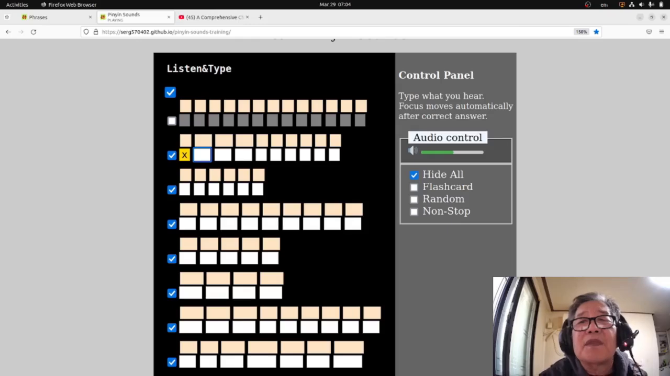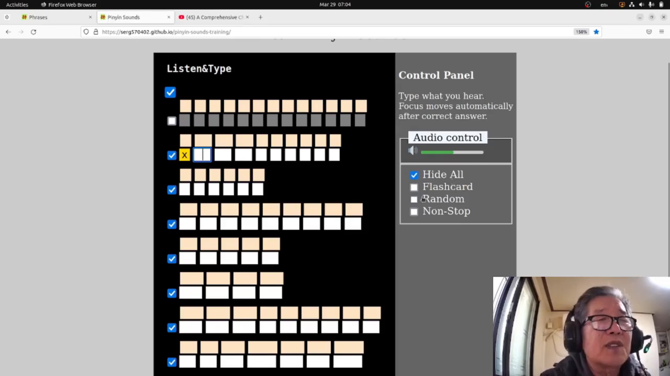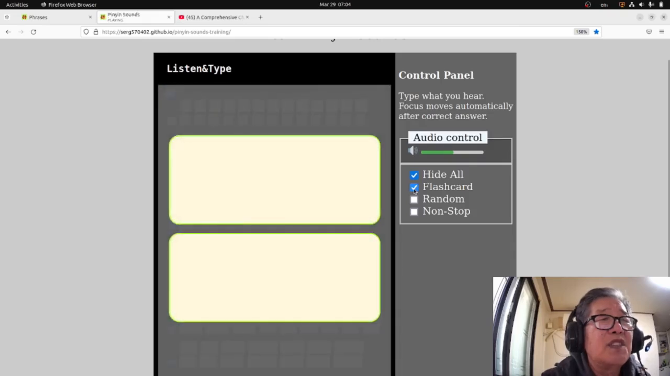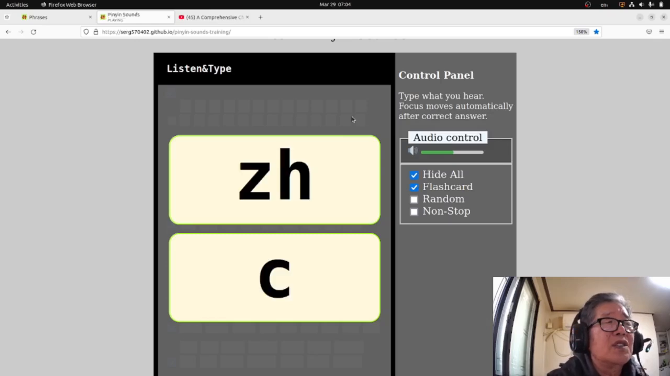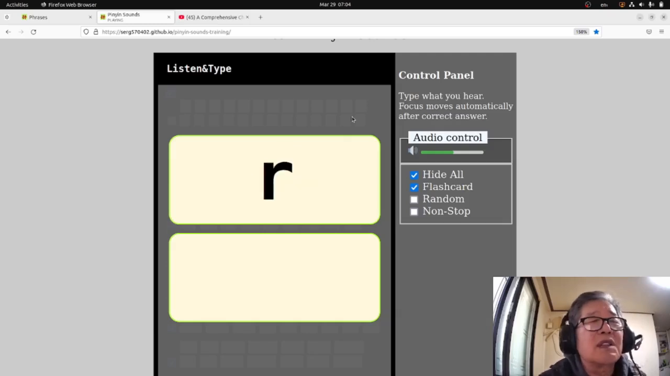Okay. The next checkbox is flashcard. Let's click it. We checked it. Now we cannot see anything, but still you are able to type. Zi, chi, shi, ri, zi, and so on. Okay, let's turn it off.